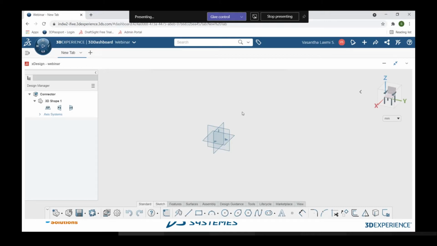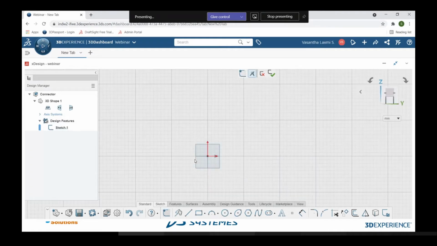As with SolidWorks, or as per any of the software, it has some standard planes: the front, right, and top. So let me quickly access the front plane so that I can draw my rectangular part and save it. I just click on the front plane, and there you will have an option called create or edit the sketch, so that I can enter into the sketch mode in the front plane.